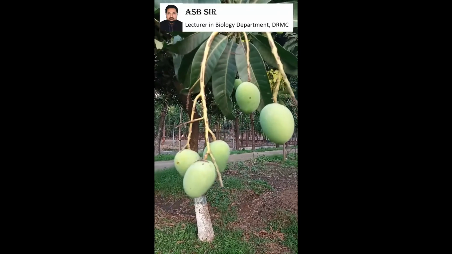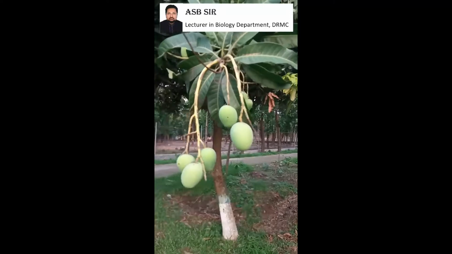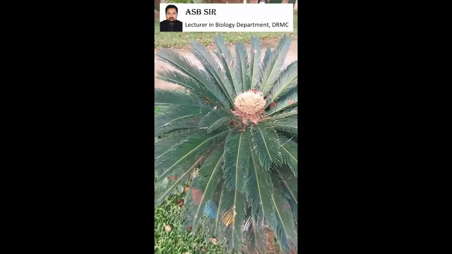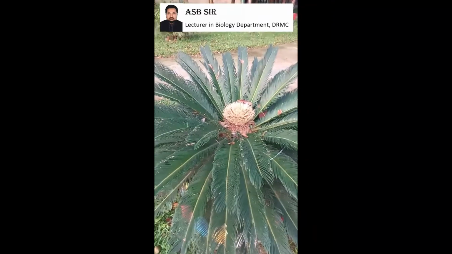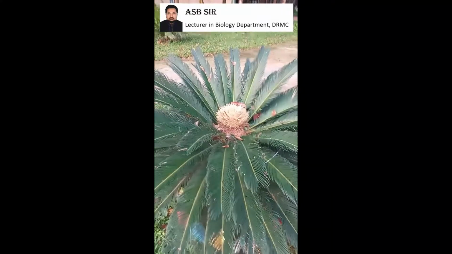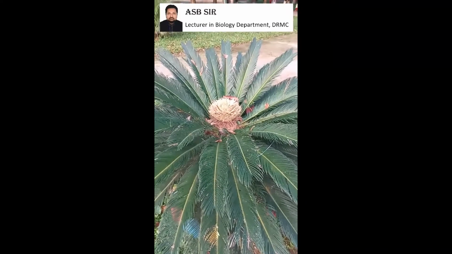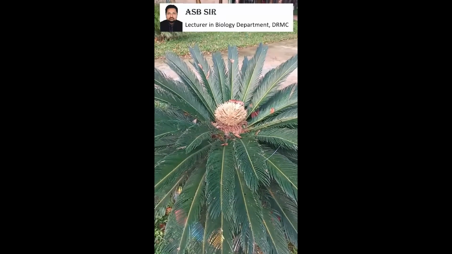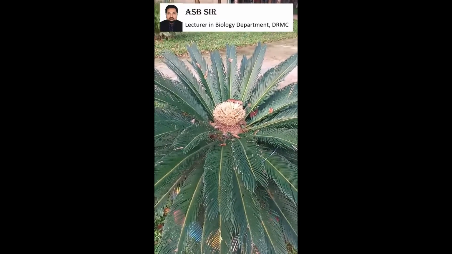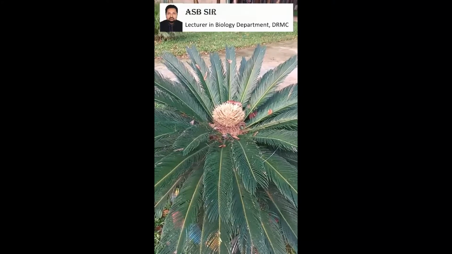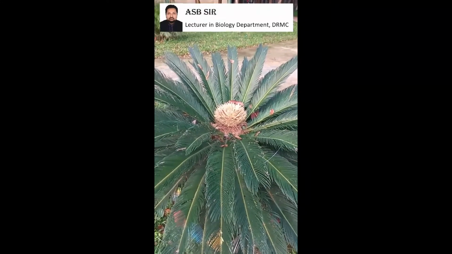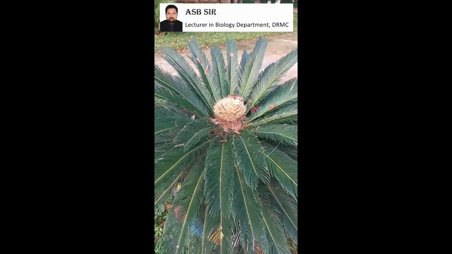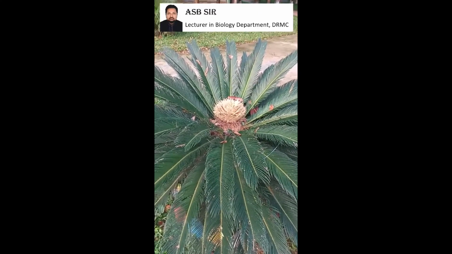As a result, we see fruit is formed in angiosperms. In a female gymnospermic plant, only megasporophyll is present, and megasporophyll contains ovule, but complete gynoecium is absent.